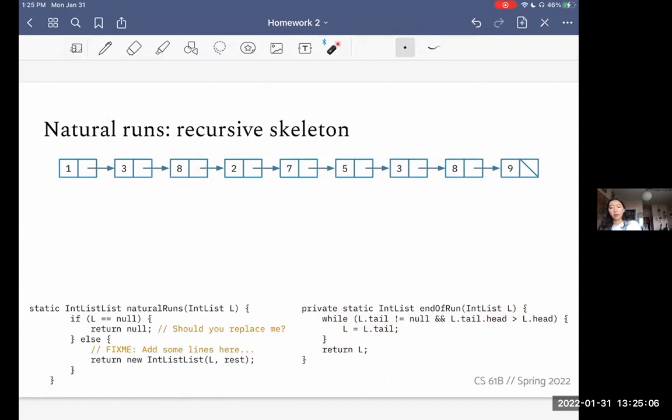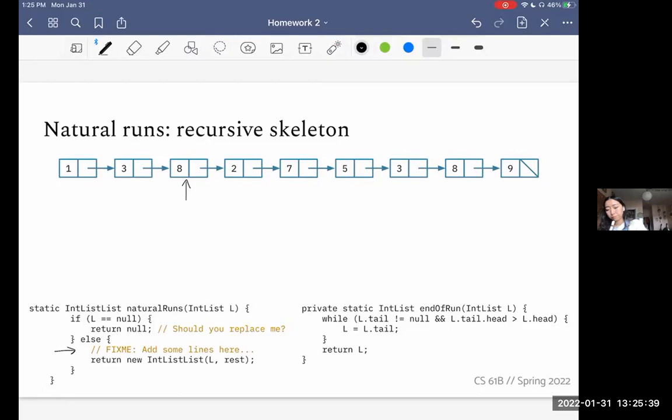And so if we called end of run on this list, we would see that it gives us this node, right? Because now we've reached a point where my tail's head is not greater than my head. And so what could we do with this information? Well, we can imagine that somewhere in here, we are going to want to use this list and sort of break it apart.